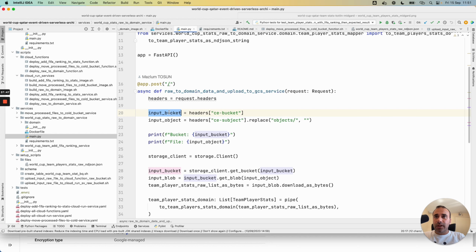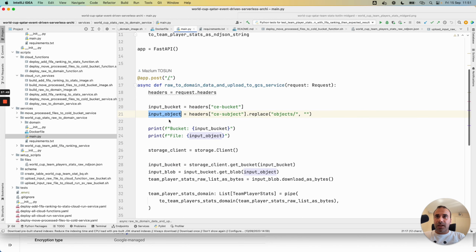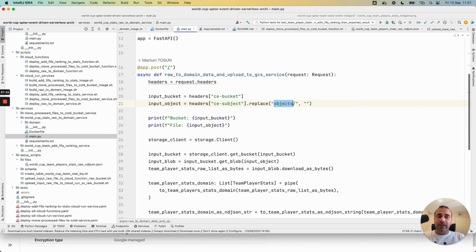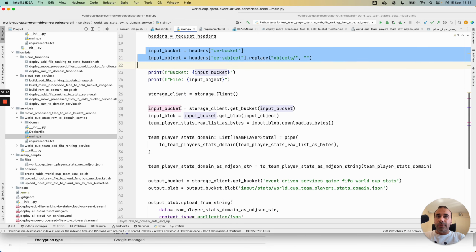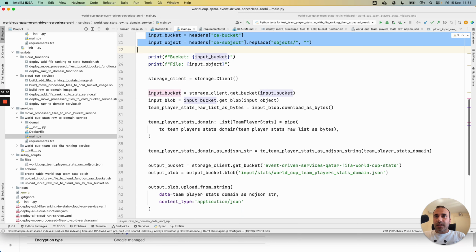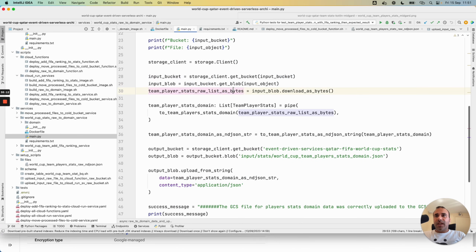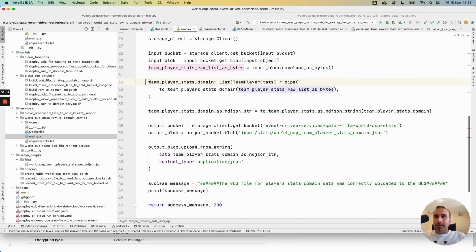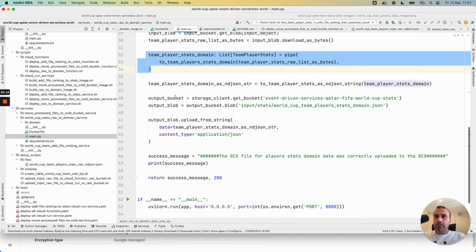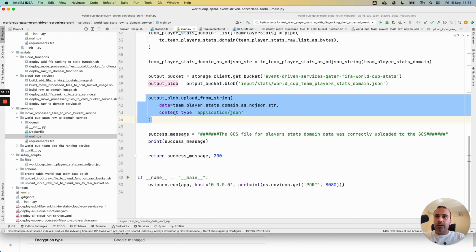I can access the input bucket and input object. In this case, I have a prefix for the request. I remove this element and I have access to the bucket and the object. In the same logic done in the Cloud Function, I can access the input object, apply the same logic explained in the Cloud Function, and I can upload the result domain data to the bucket.